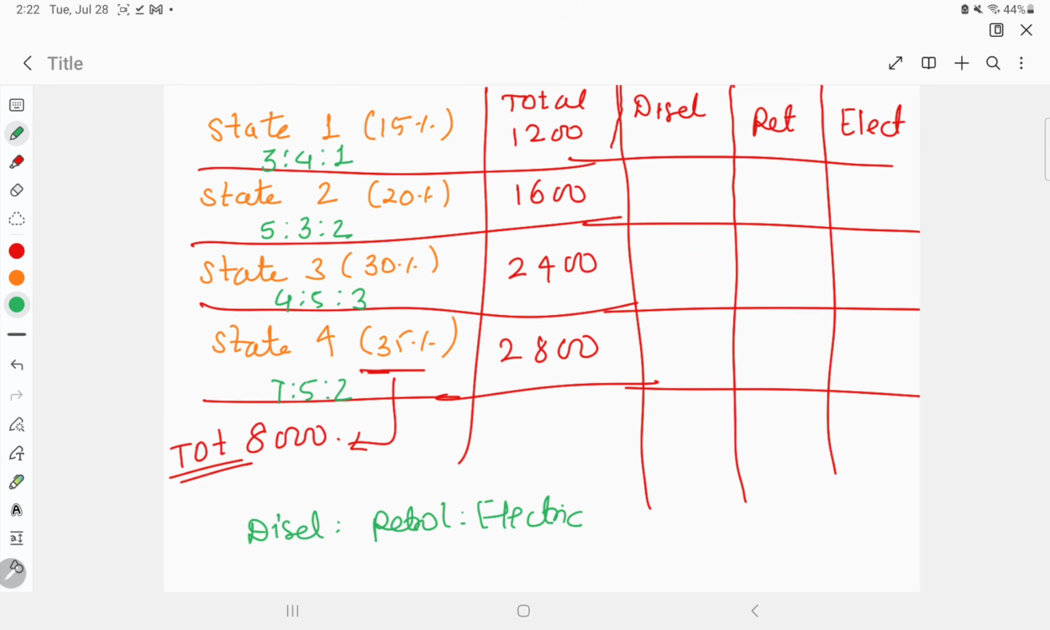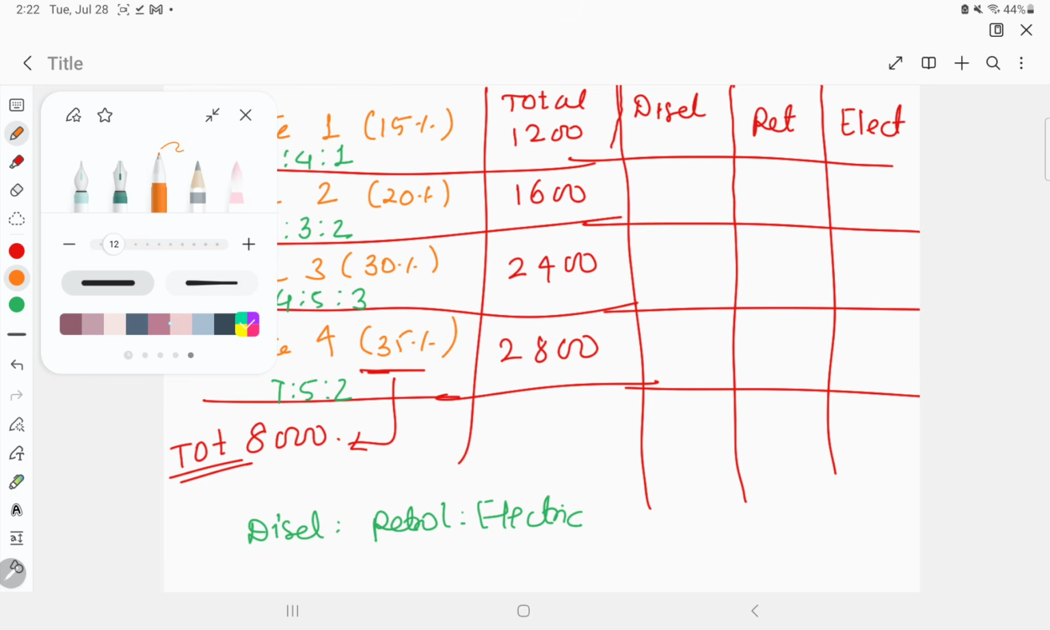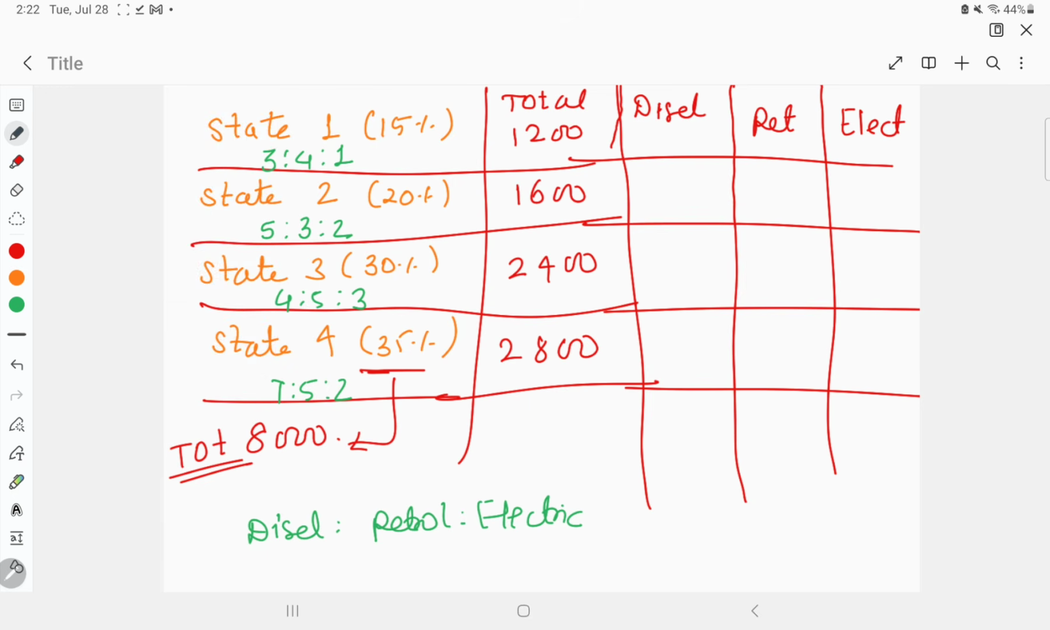So if I want to find, I know that there are a total of 1200 cars in state 1. So if I want to find exactly how many are diesel, how many are petrol, and how many are electric out of the total cars, what will I do? Total cars are 1200. What is the total ratio over here? 3 parts, 4 parts, and 1 part. Add all this, 3 plus 4 plus 1. This will give me a total of 8. So the value of 8 parts is 1200.